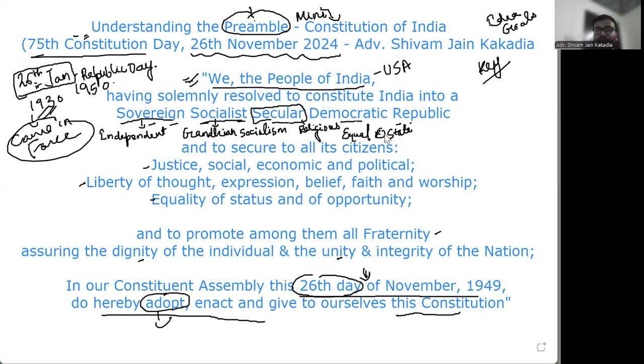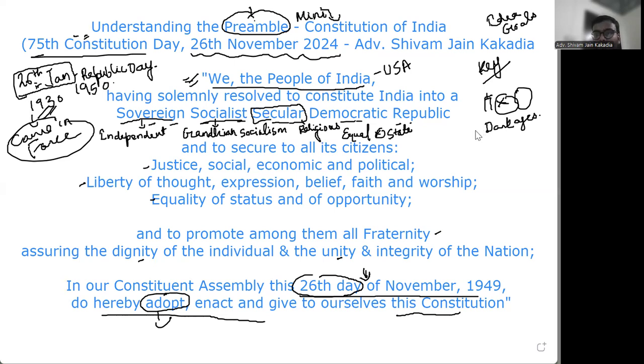So this is very different from the Western concept. West में कैसा है? There is a divide between church and state. So there is a church and there is a state. There is a divide. This is because there were dark ages, so there's history behind this. When they had the enlightenment and all that, they came up with this Western notion of secularism, but that is not the case in India.